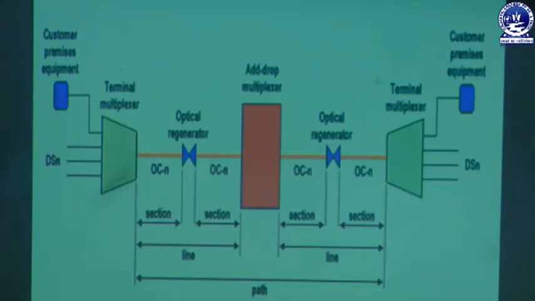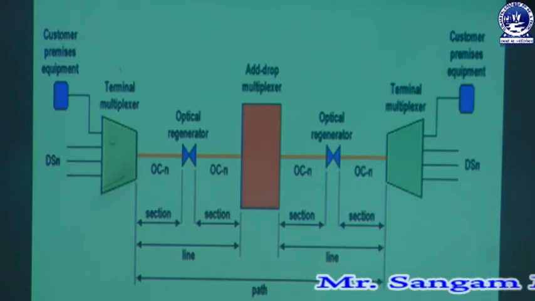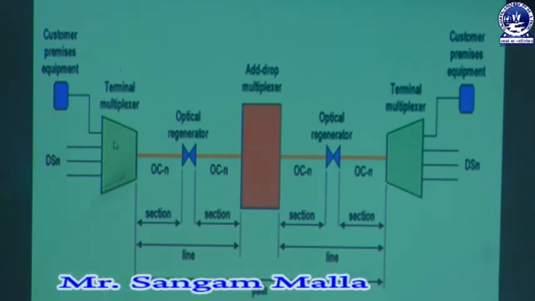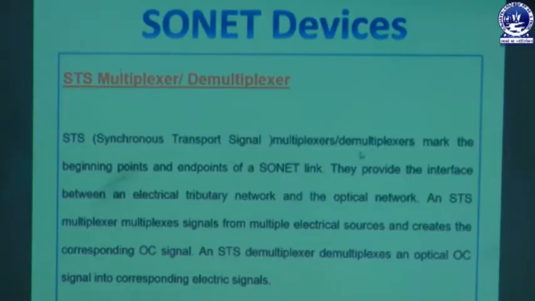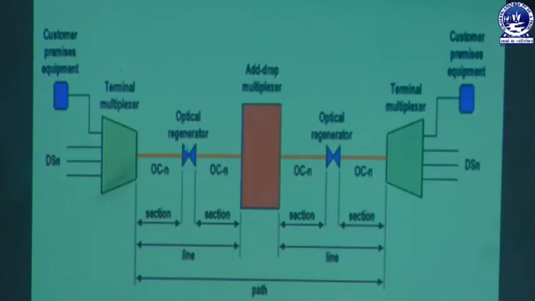As we have discussed in this image, here is a SONET network and here is another SONET network, and over here the multiplexer and demultiplexer work. That means if the sender is sending, at that time the multiplexer will take the role, and whenever it receives the data, the receiver or the demultiplexer will play the role. So the STS multiplexer or demultiplexer marks the beginning point and end point of a SONET link. Every SONET link consists of an STS multiplexer or demultiplexer. Sometimes on the sender side the multiplexer works, and if it acts as the receiver side, then the demultiplexer will get activated.